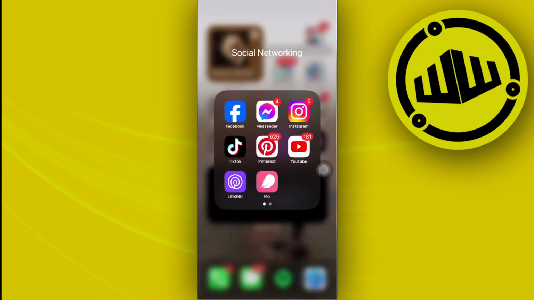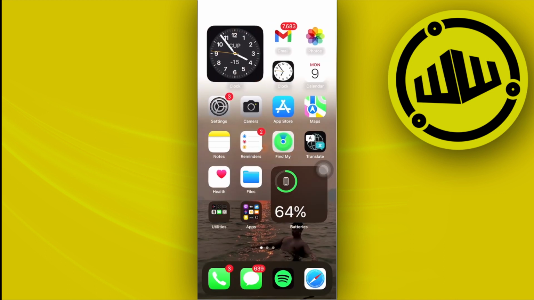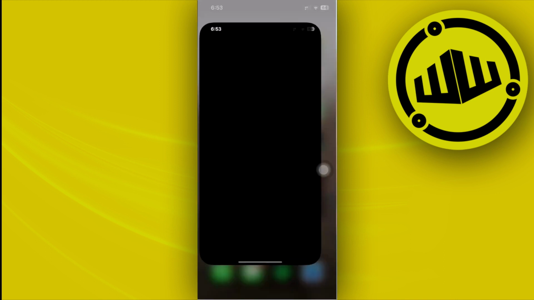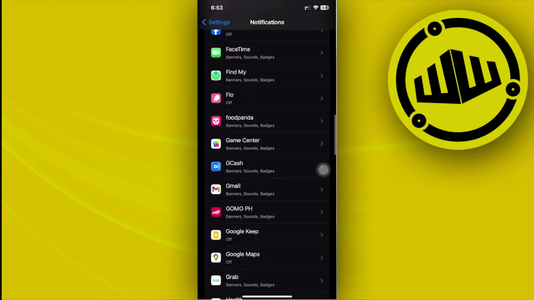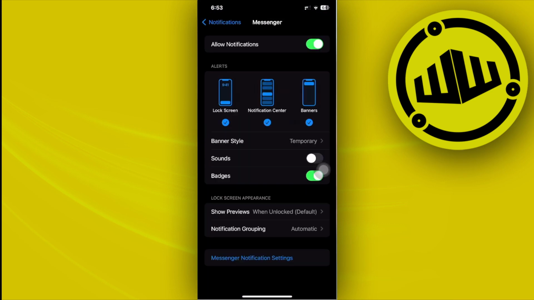This is the default sound, and what we can do as well is go ahead and launch the settings application on our device. That should also be a contributor as to why we are experiencing some issues. So launch your settings. Scroll down to notifications and scroll down until you see the Messenger application.